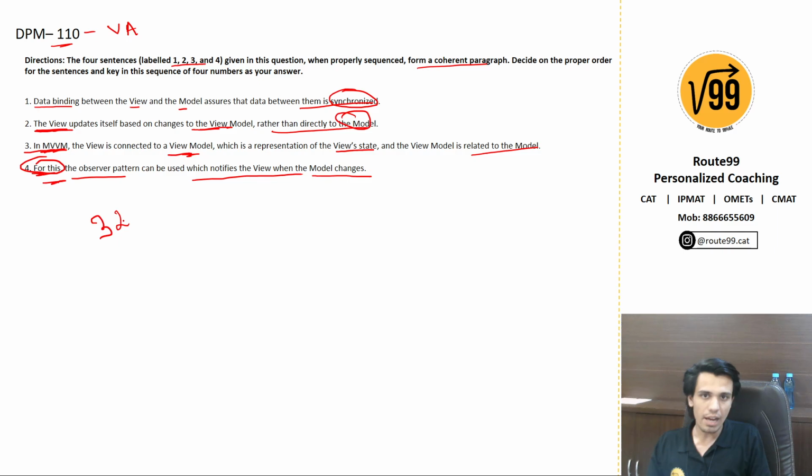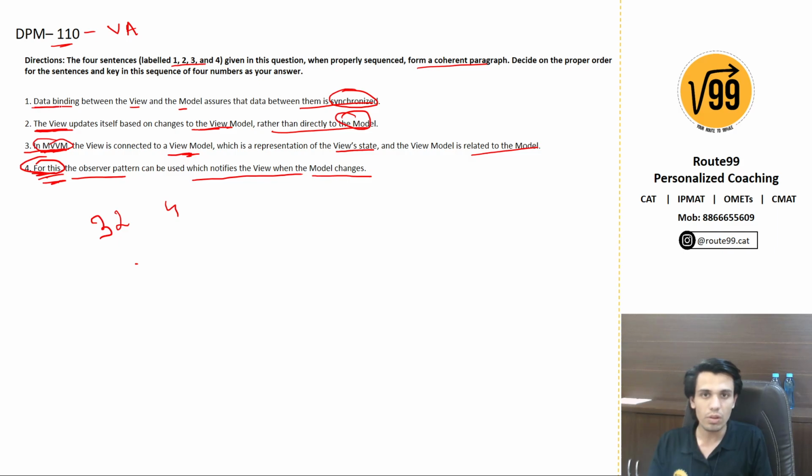So 3 will have to follow 2, and now I have a choice between 1 and 4. Still, we haven't found anything for which we could use this reasoning, that the observer pattern is necessary. Until this point we are just explaining what MVVM is.